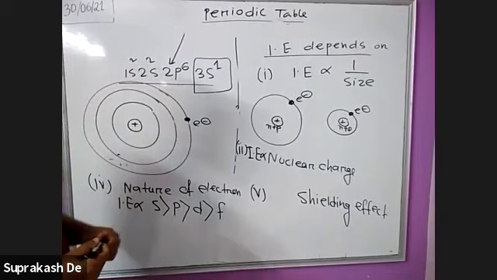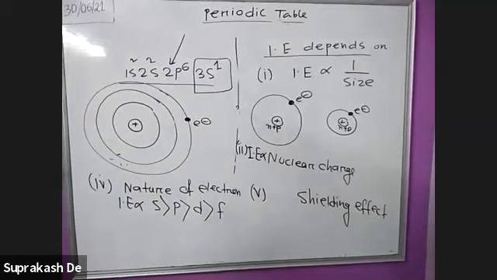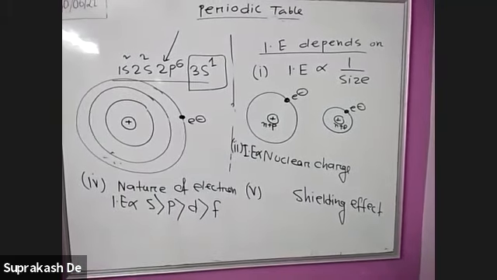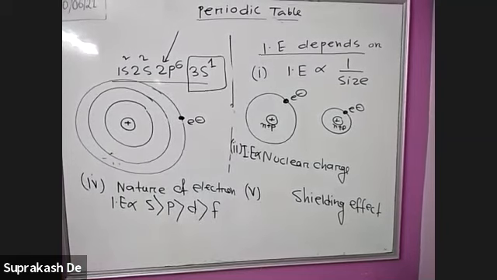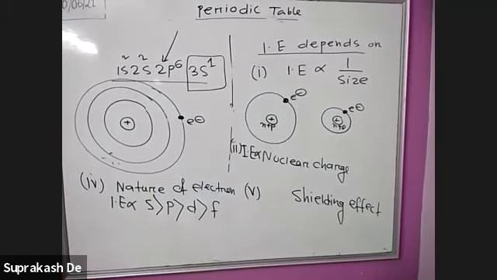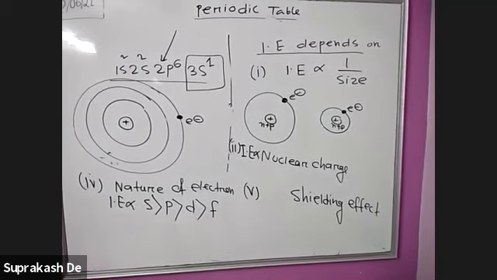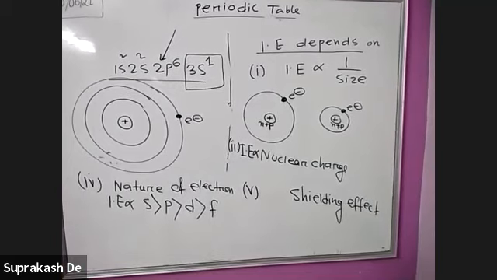Now, what is the nature? Which orbital creates more screening effect? You know, when people were fighting each other in ancient times, when two kings were fighting, they used a shield and a sword, dhal torwal, you know. The dhal is called a shield. So what does a shield look like? Can you tell me what the shield looks like?